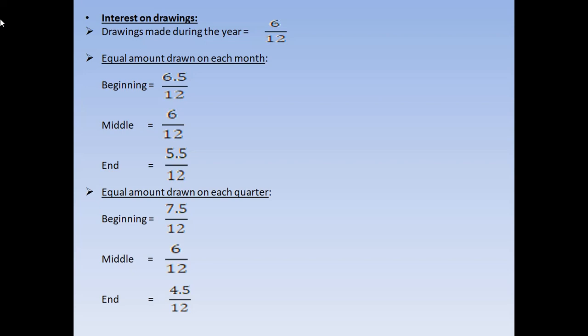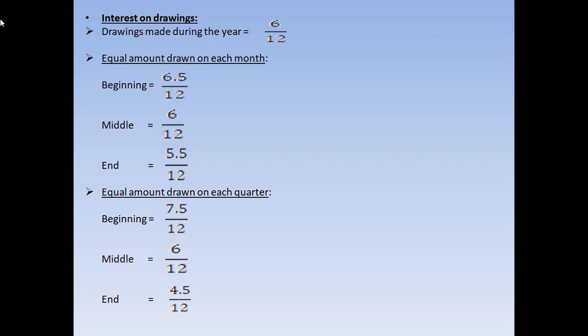The interest on drawings will be charged at the rate mentioned in the question, for example 4%, 5%, 6%, 7%, 8%, 10%, 12%. These will be mentioned in the question. We have to use these also along with the given rate.